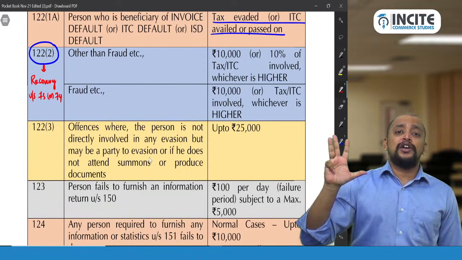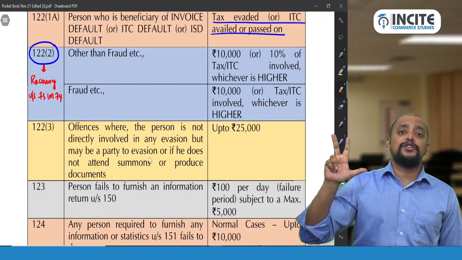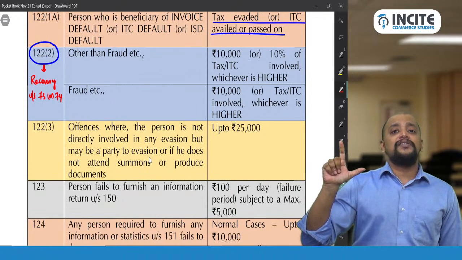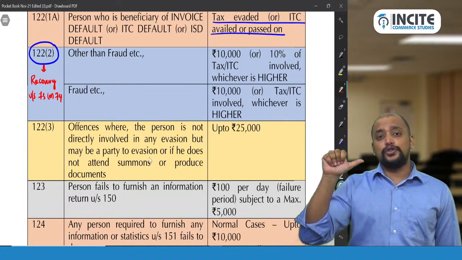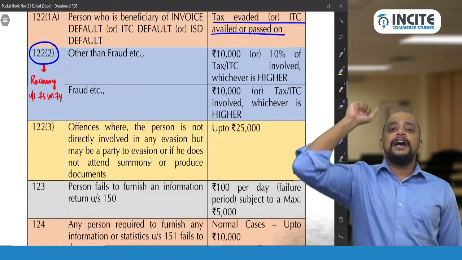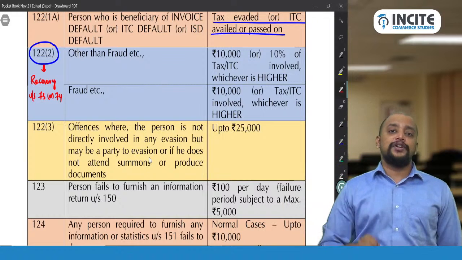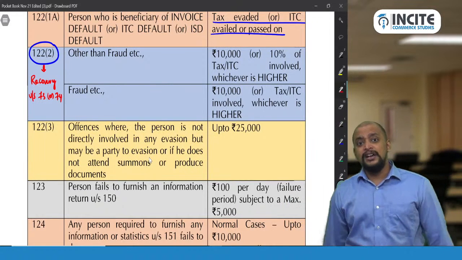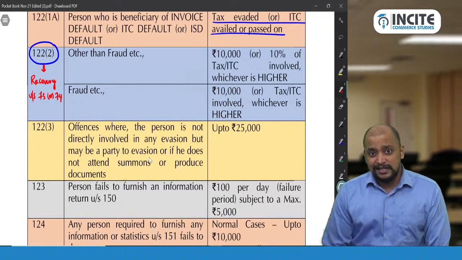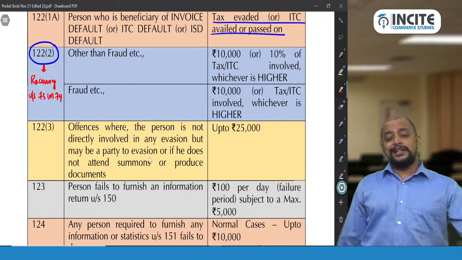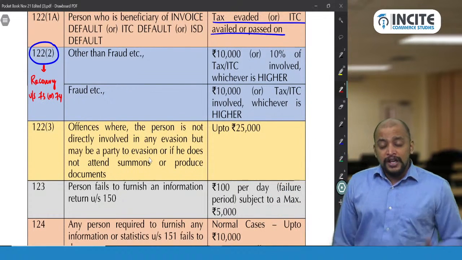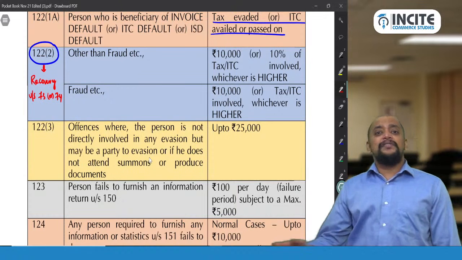Non-payment means you are required to pay but you did not pay. Short payment means you are required to pay but you paid less. Wrong availment of ITC, you should not take ITC but you took. Wrong utilization of ITC, you should not utilize it but you have used. And erroneous refund, you should not get the refund but you got the refund. So in these 5 cases, recovery will be initiated by the department invoking section 73 and 74. First they will give a notice, then they will pass an order.